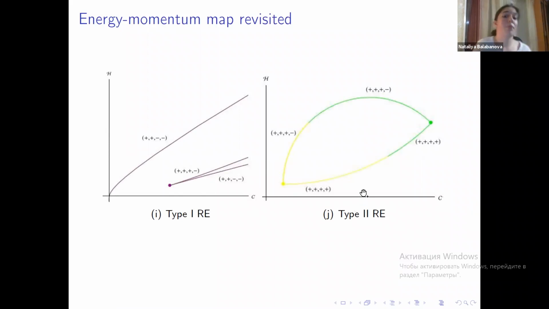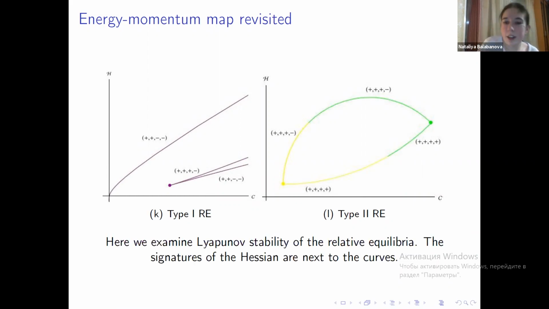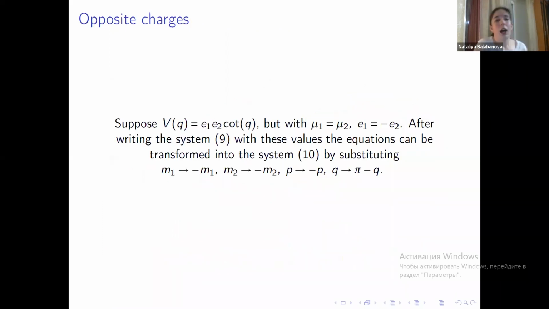They are the points that separate the area of stability of the solutions from instability. Another thing to notice is that relative equilibria of type 2 are Lyapunov stable when they're stable. These signatures here, these quadruples of pluses and minuses, are the signatures of the Hessian at the respective parts of the curves. This is a simplified diagram, but here you can very well see that two unstable solutions merge into one unstable, and two stable solutions merge into one stable.